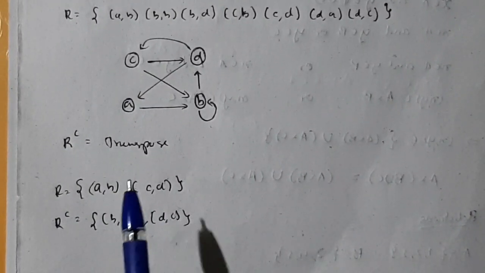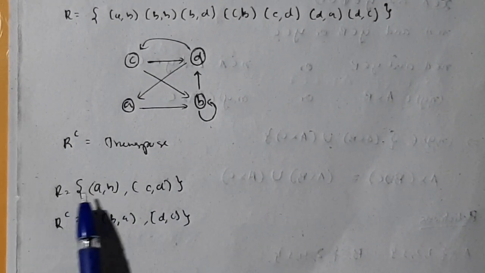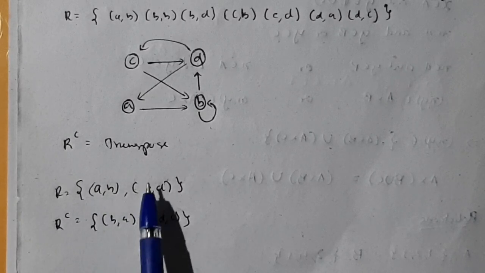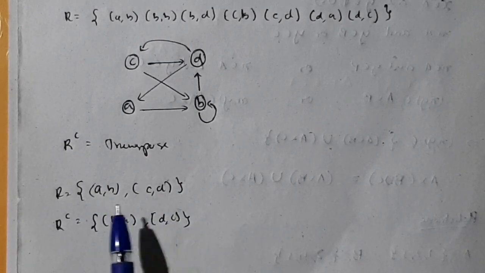If they ask for transpose, what you need to do is, A comma B will be written as B comma A, C comma D will be written as D comma C. Okay, that's the transpose.